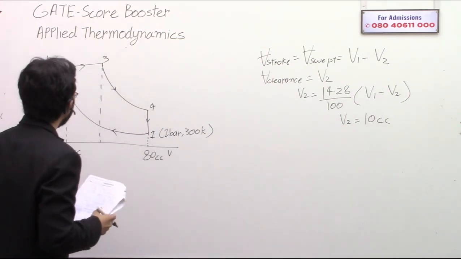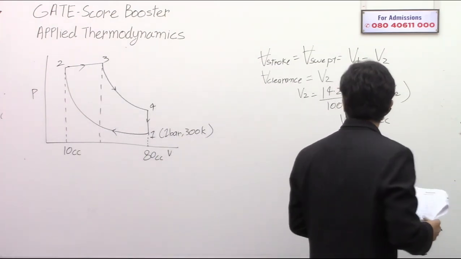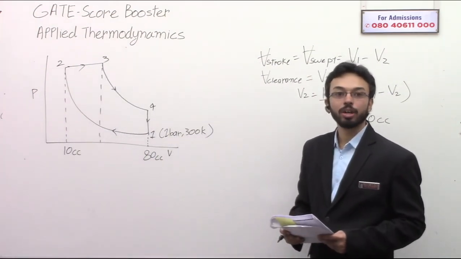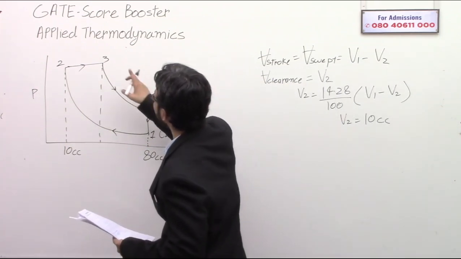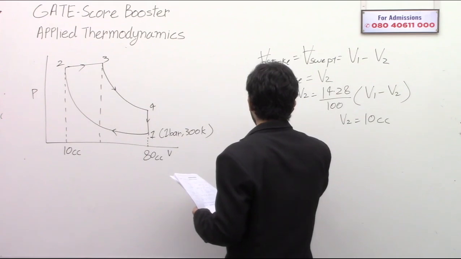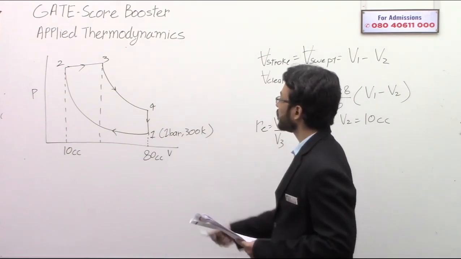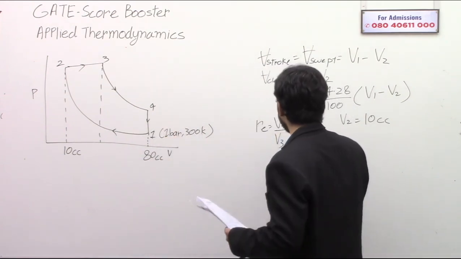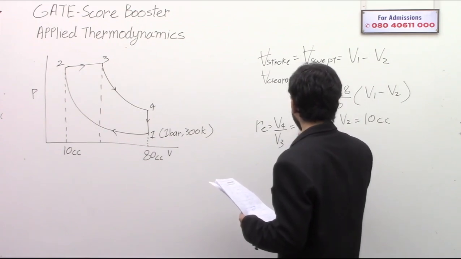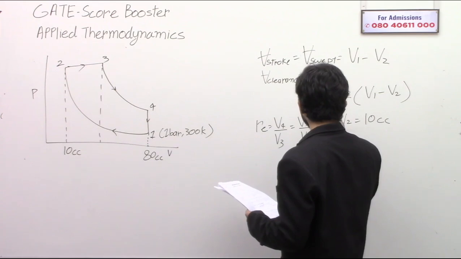Now they have said the expansion ratio is 1.6, correct? The expansion ratio RE is equal to V4 divided by V3. Also, V4 is equal to V1, so I can write it as V1 by V3, and this is given as 1.6.